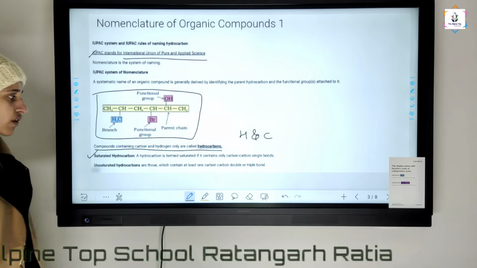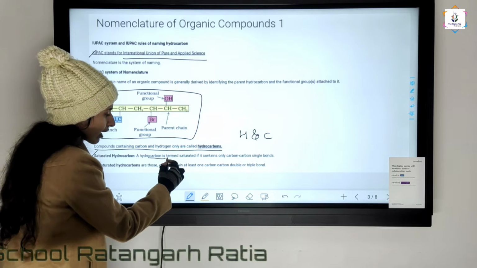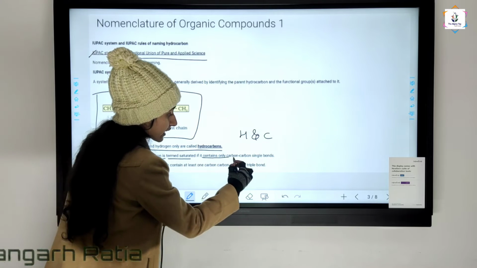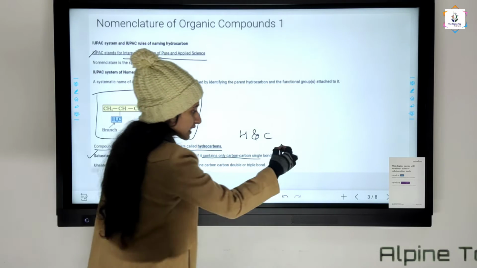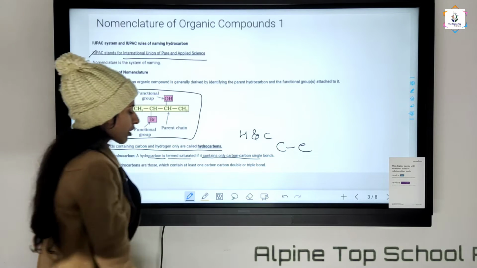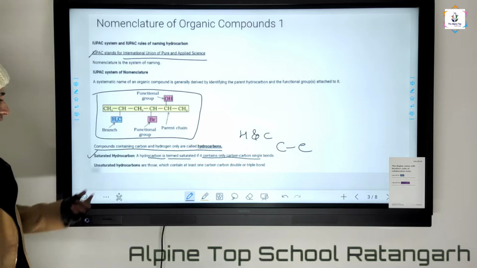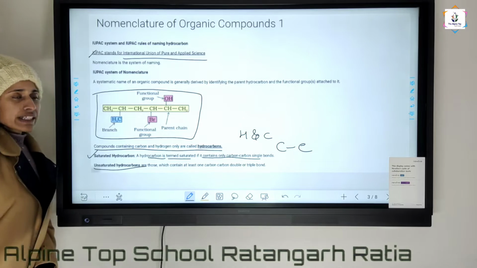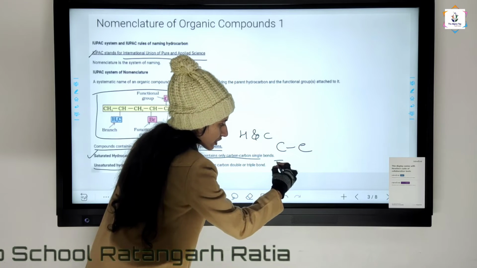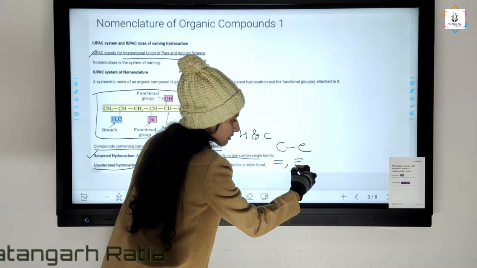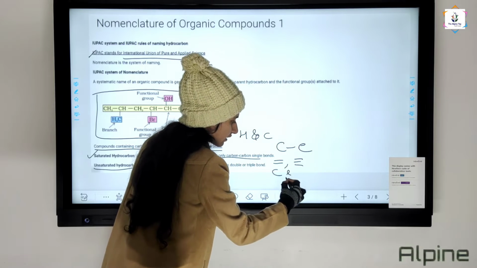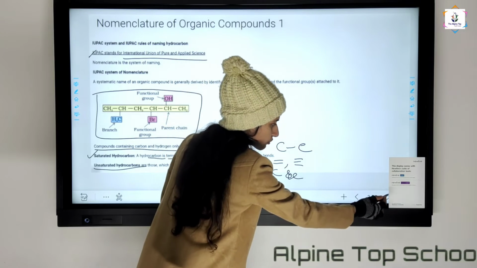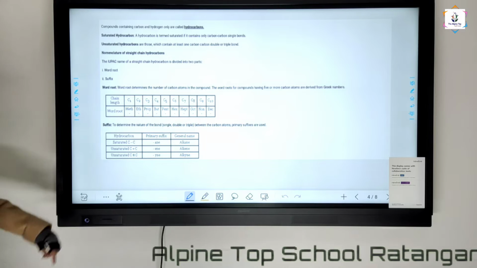Saturated hydrocarbon is what? A hydrocarbon is termed saturated if it contains only carbon-carbon single bonds. In which single bonds are present is called saturated hydrocarbons. And unsaturated hydrocarbons are those in which double bonds and triple bonds are present between carbon and carbon. Now move to the next slide.